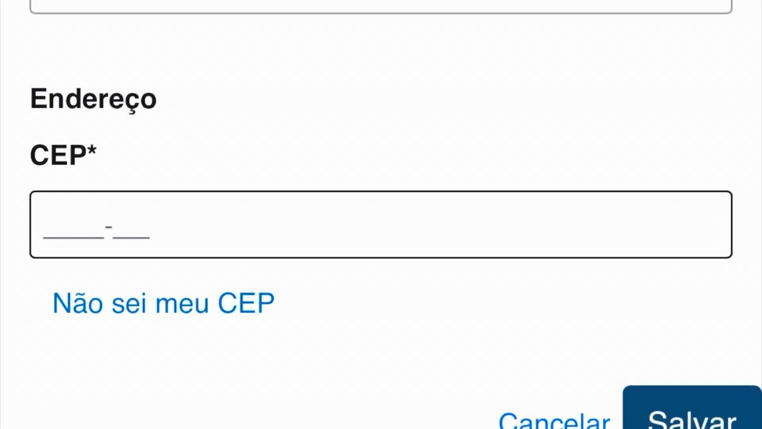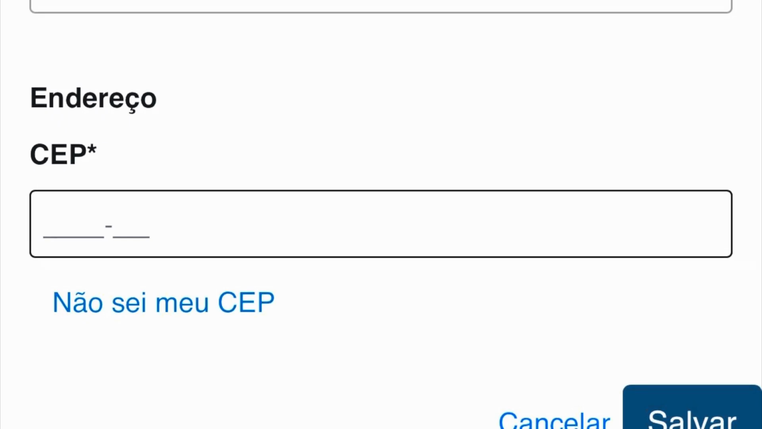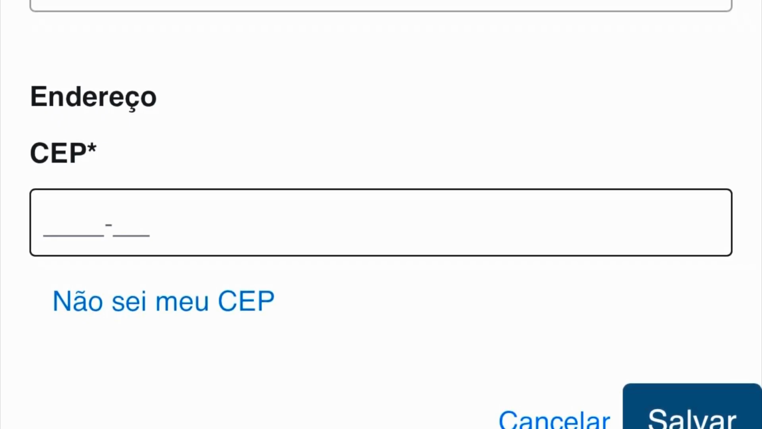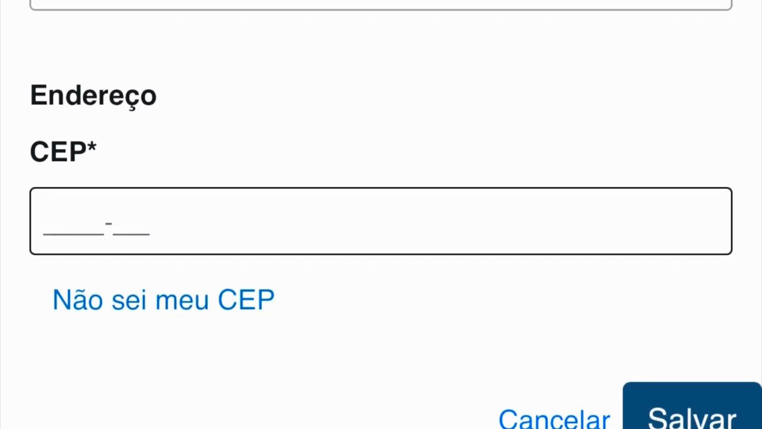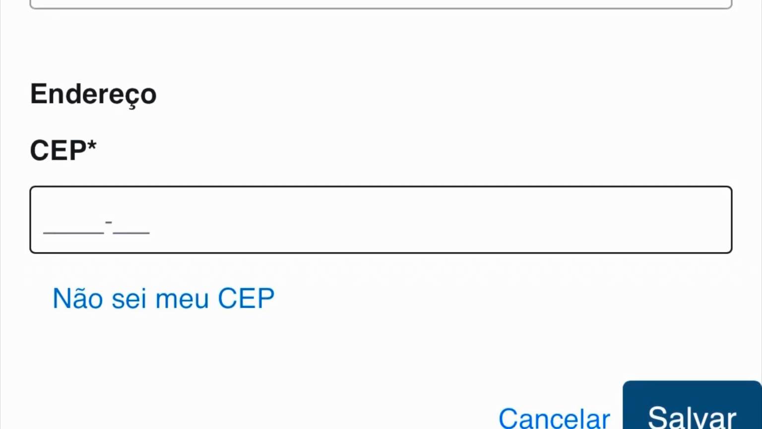Now, when you see that CEP option, that is your postcode. And this is one thing I really don't like about Brazil. In Brazil, Brazilian postcodes are completely numerical. Unlike the UK, for example, where our postcodes, our zip codes are alphanumeric, a mixture of letters and numbers.